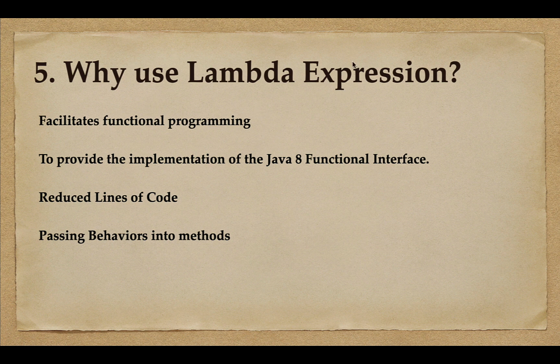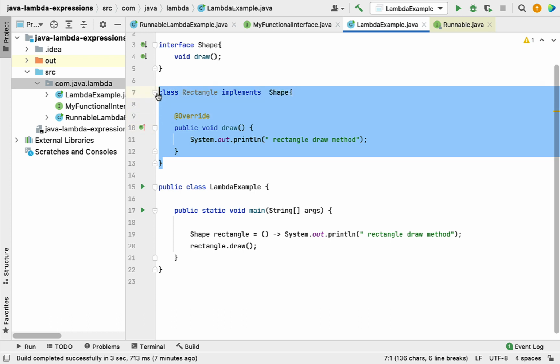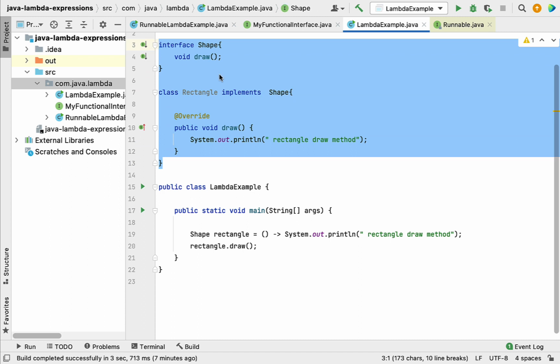Why use lambda expression, or what is the benefit of using lambda expression? Well, as we know, lambda expressions were introduced in Java 8, and lambda expression facilitates functional programming in Java. For example, in the code snippet here, this is how we use an OOPs concept to write the code. Here we have used method overriding, which is a polymorphism concept, right? We have created a class which implements the shape interface, overridden the method and provided the implementation.